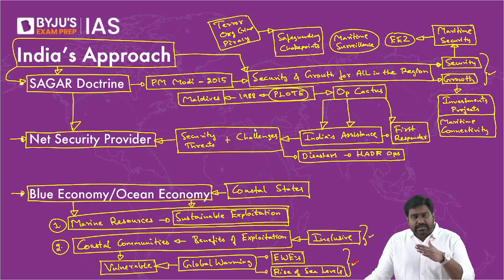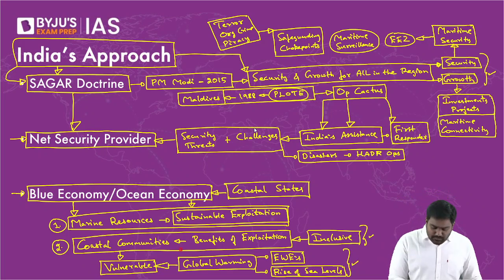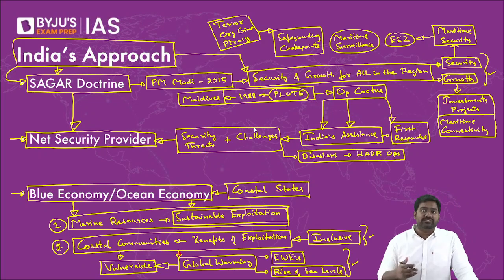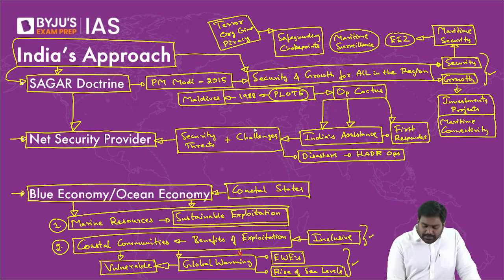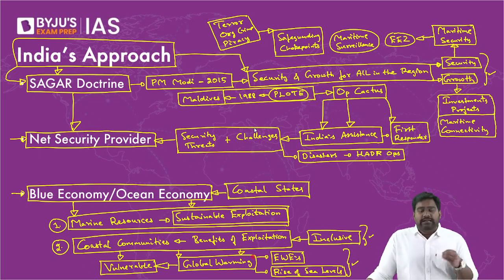Some of the low-lying small islands get completely submerged, so they are at the biggest risk. These coastal communities, the fishing communities, the coastal villages, are the most vulnerable to the impact of disasters like cyclones and tsunamis and extreme weather events. Right? The negative impact of climate change and global warming will be felt by these island countries and coastal communities.